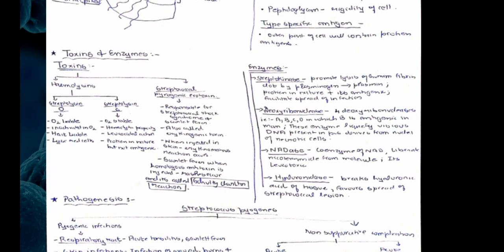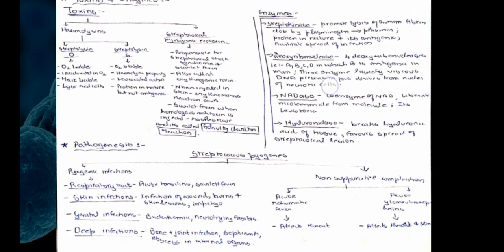Coming to deoxyribonuclease, there are four types: A, B, C, and D, of which B is the most antigenic in man. These enzymes liquefy viscous DNA present in pus, derived from nuclei of necrotic cells. Next is NADase, which splits NAD and liberates nicotinamide from the molecule, and it is leukotoxic in nature. Hyaluronidase breaks down the hyaluronic acid of tissues and favors spread of streptococcal lesions.